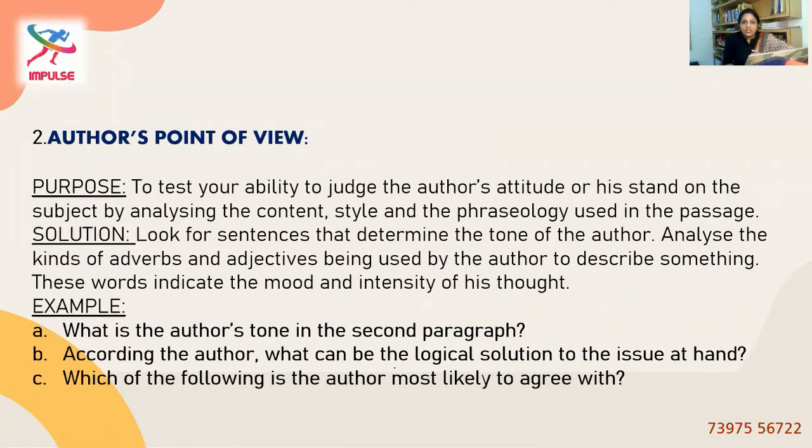So these are the words that help you find the mood of the whole passage. Look for sentences that determine the tone of the author. Analyze the kinds of adverbs and adjectives being used by the author to describe something. These words indicate the mood and intensity of his thought. Mood and intensity. So example questions are, what is the author's tone in the second paragraph?